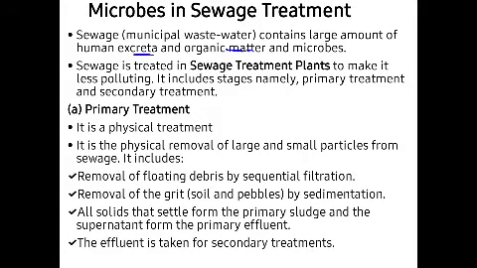And that is all the sewage. Municipal waste water means the water coming out from the towns and cities. In these there is a large amount of human excreta, waste water, and also a large amount of organic matter and microbes present. This sewage is treated in sewage treatment plants.